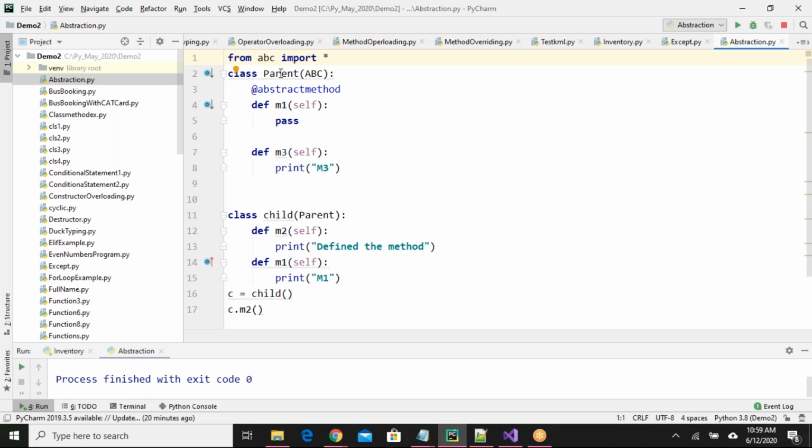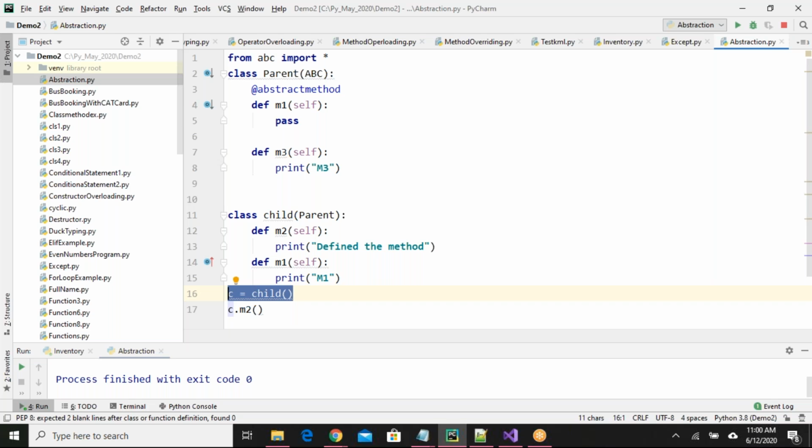So if you want to use the parent class in the child class as inheritance, you must provide a definition for M1. If you don't provide any definition for M1, you may not get any compilation error, but when you try to create an object, it will object. So without defining the M1 method, you cannot create an object for the child class.